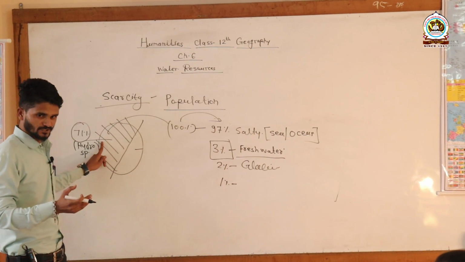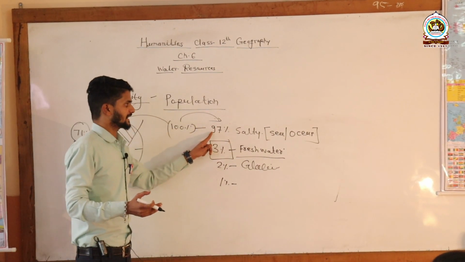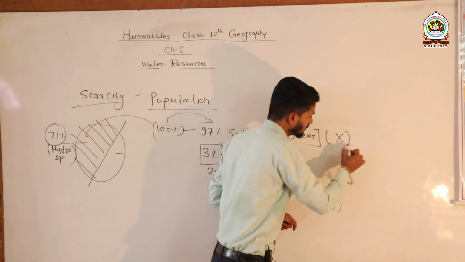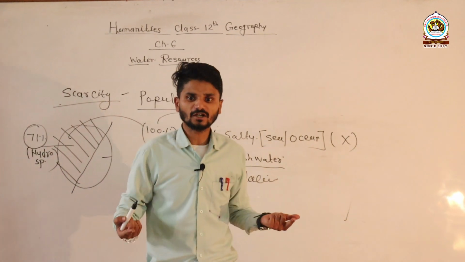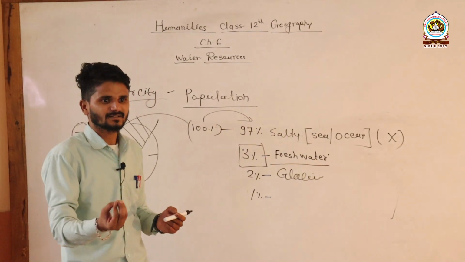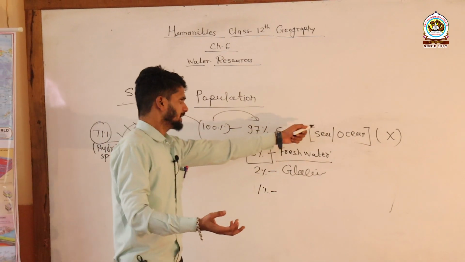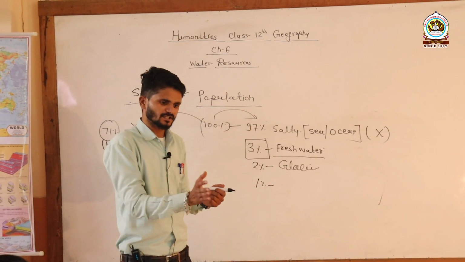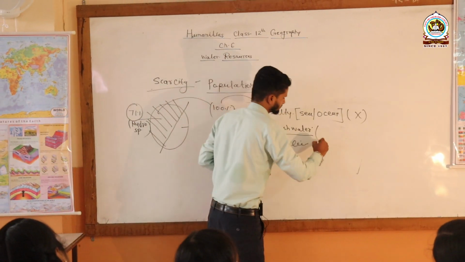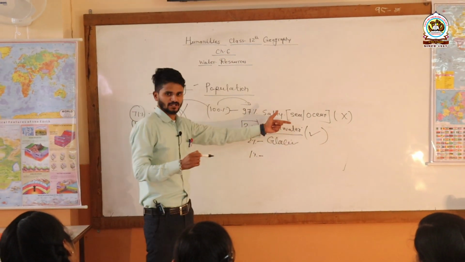If we compare from this portion, out of these, 97% is salty water. It means generally it is not suitable for human beings. It may be possible that after processing, a little amount of water may be used for different purposes, but generally it is not useful for human beings. Now only 3% is fresh water.